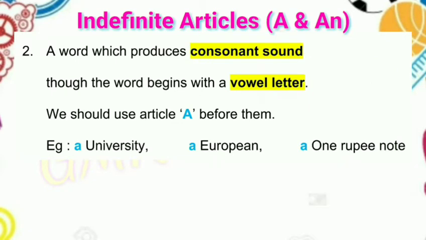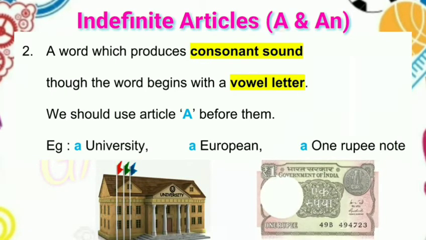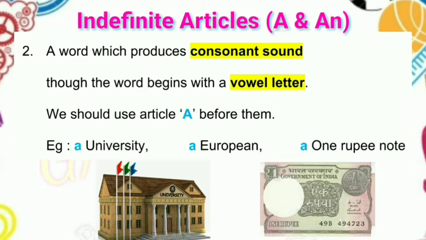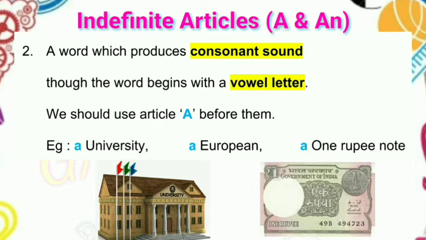A word which produces a consonant sound, though the word begins with a vowel letter, we should use article a before them. Examples: a university. We should observe the sound. The word begins with U, Y sound. In the same way, a European. Of course, the word begins with E, vowel E, but it produces a Y sound. In the same way, a one rupee note. The word begins with O, but the pronunciation is V sound, one rupee note.